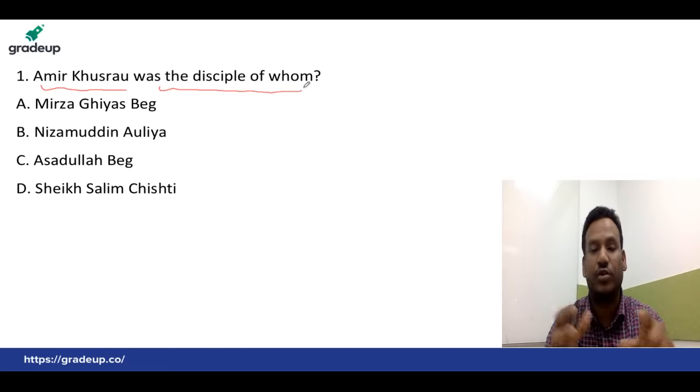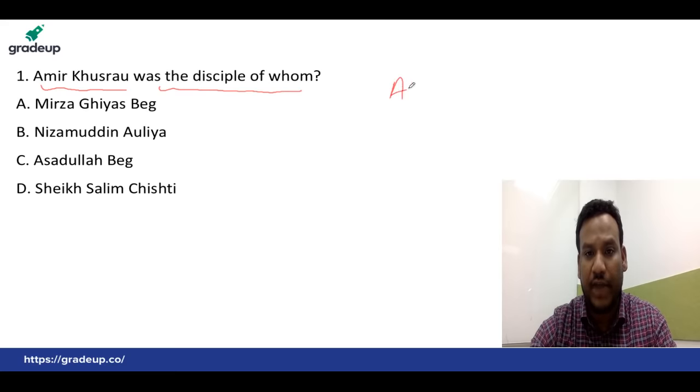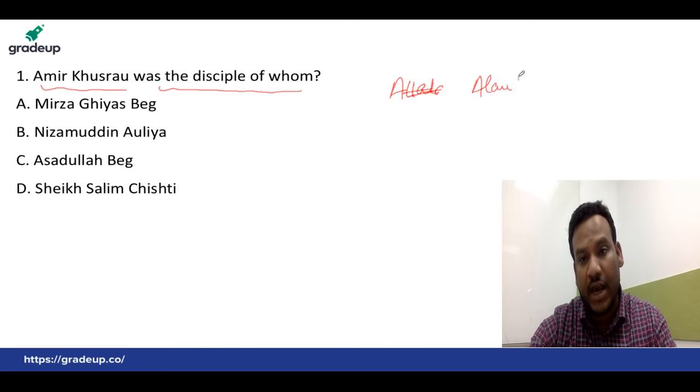Amir Khusro was a very famous Persian poet in the court of Alauddin Khilji, a ruler of the Khilji dynasty.